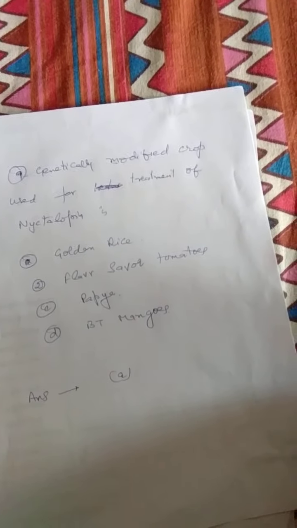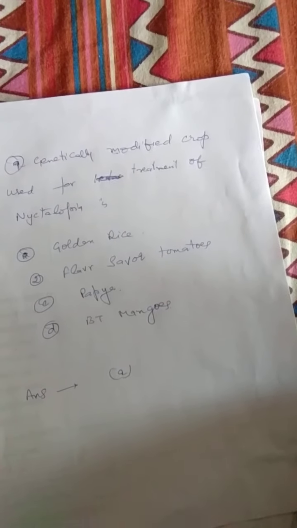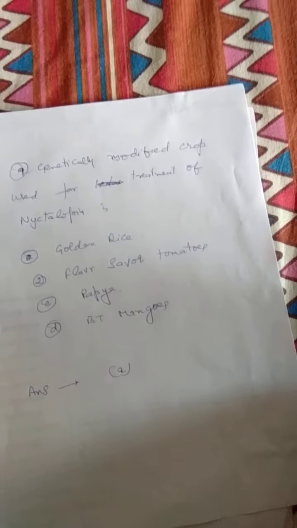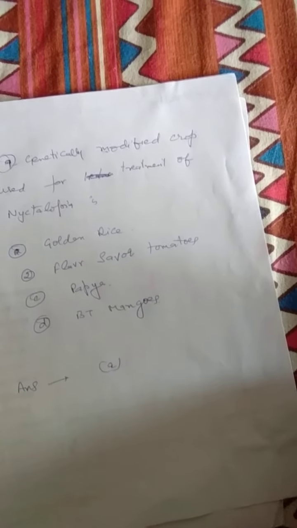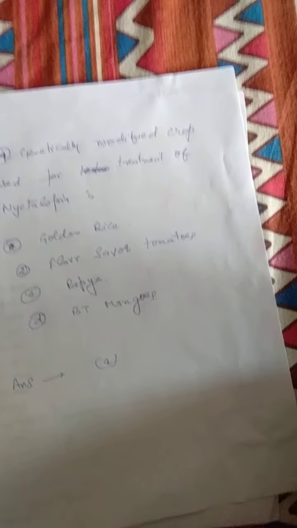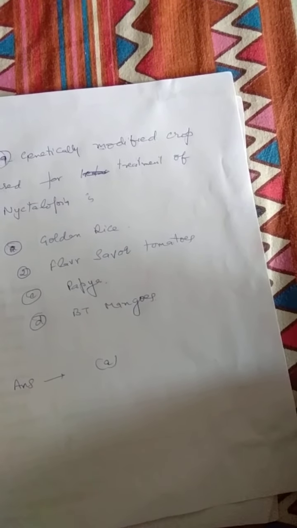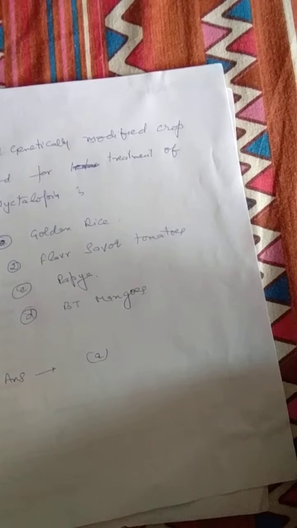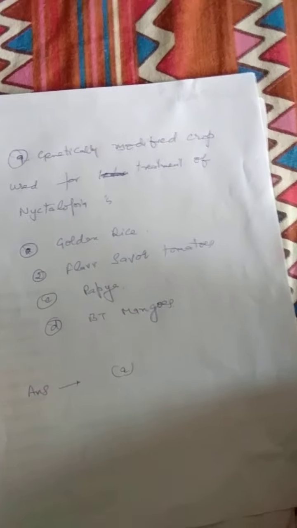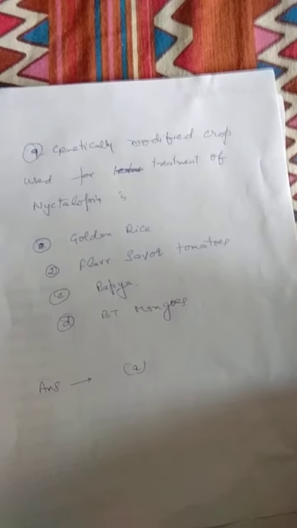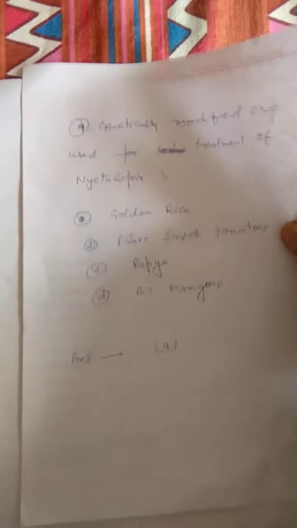Nyctalopia is another name for night blindness, and the cause of night blindness is vitamin A deficiency. Among these options we have a transgenic crop, that is golden rice, which is rich in vitamin A. So golden rice can be used for treatment of nyctalopia. So the right answer is A, that is golden rice.